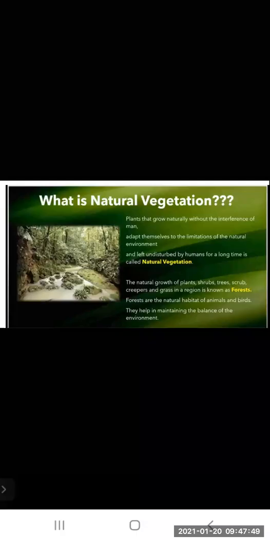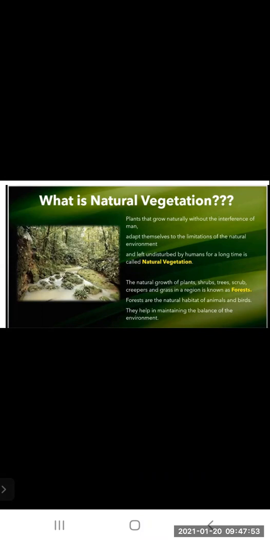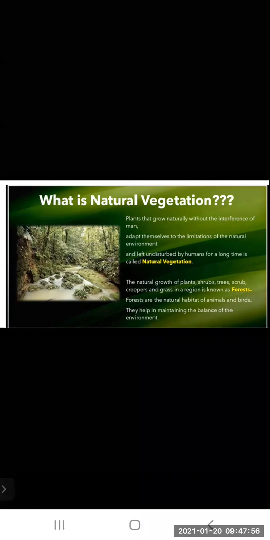Without any interference of man, plants adapt themselves to the limitations of the natural environment, whatever adaptations they have to do. That is, if the availability of water is less or sunlight is less, they adapt themselves and survive in that atmosphere. Vegetation left undisturbed by humans for a very long time is called natural vegetation.